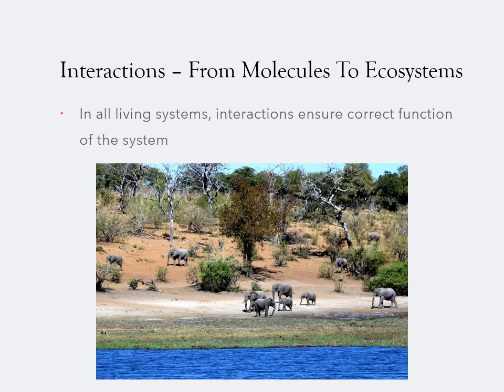As we considered in the previous video on energy and matter, they're returning carbon dioxide to the air as they exhale, and their waste is returning nutrients to the soil, which can then be taken up by the plants. All the while, the plants and other organisms are also interacting with the environment, taking in and returning matter and transforming energy.